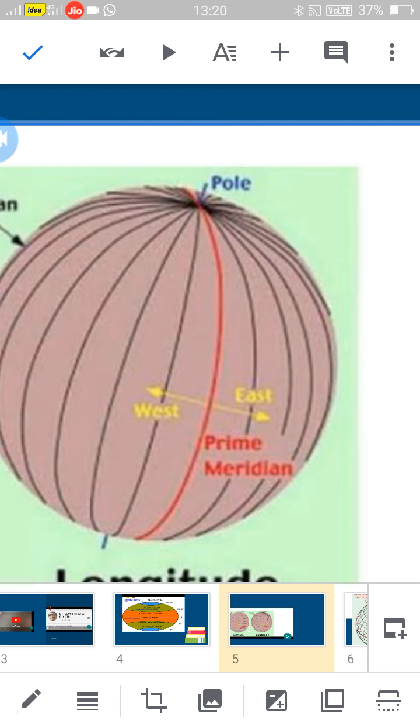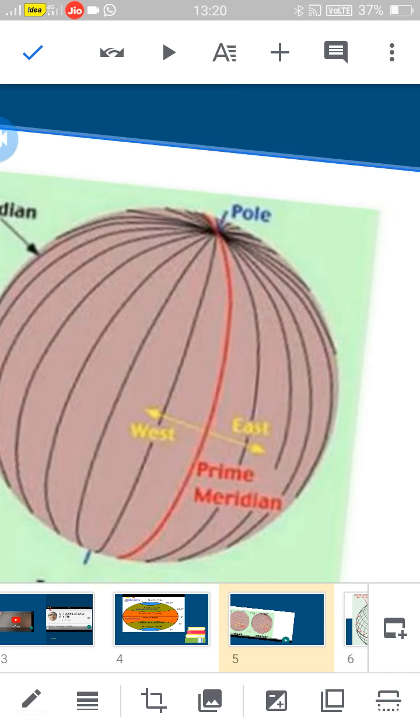From the west side 180, the other side opposite to this Greenwich is 180 east and west longitude. That is 180 degrees east and west longitude. That 180 degree east and west longitude is called the International Dateline. If you cross that 180 degree east and west, the day and date will change.